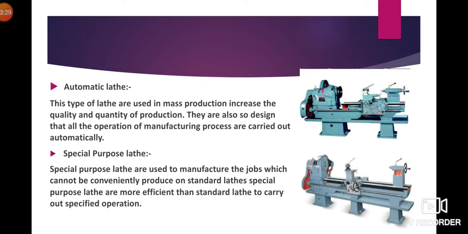Special purpose lathe. Special purpose lathes are used to manufacture jobs which cannot be conveniently produced on a standard lathe. Special purpose lathes are more efficient than standard lathes to carry out specific operations. As the name suggests, special means it requires only one operation or a few, but still a limit. The operations which cannot be performed on a standard lathe are performed on a special purpose lathe.